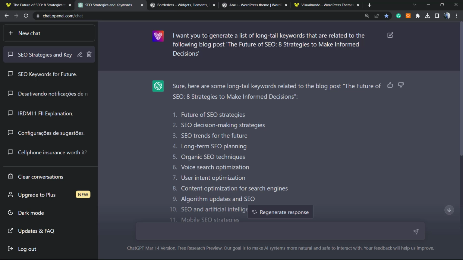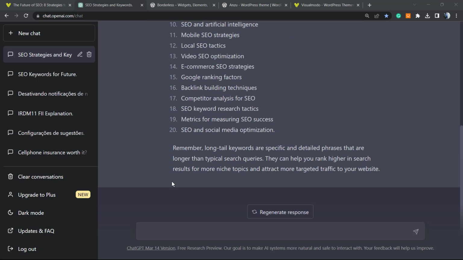So this is the very first useful prompt to ChatGPT. Let's move to another. This is one of my favorite. Okay, so create a list of at least 10 blog post ideas for the following topics. You need to separate the topics by comma. Okay, so what are the topics?